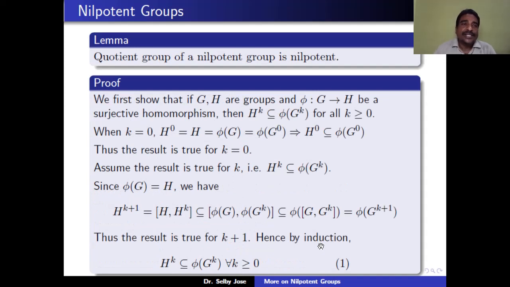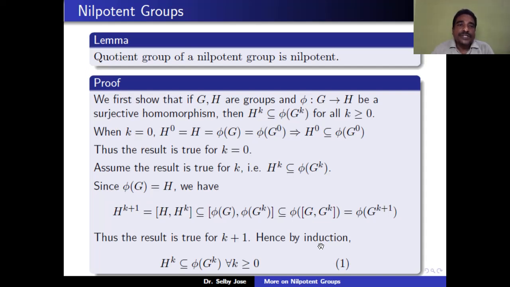So we now show that the quotient group of a nilpotent group is nilpotent. For showing this, we first show that if G and H are groups and phi from G to H is a surjective group homomorphism, then Hk is contained in phi of Gk for all k greater than or equal to 0, where Hk denotes the (k+1)th term of the lower central series of H.